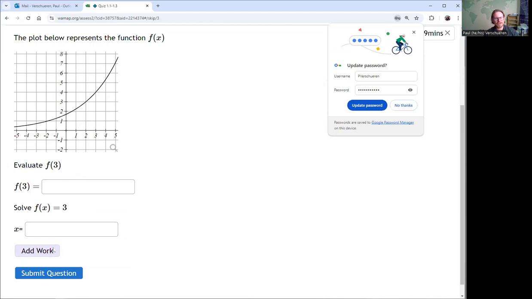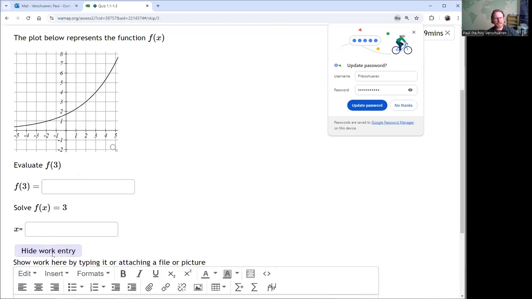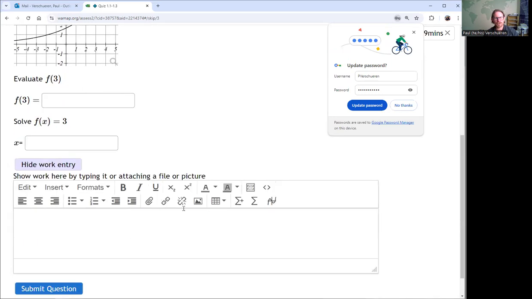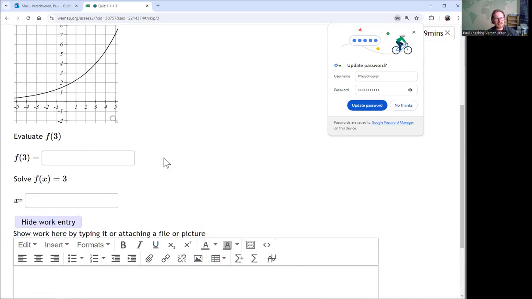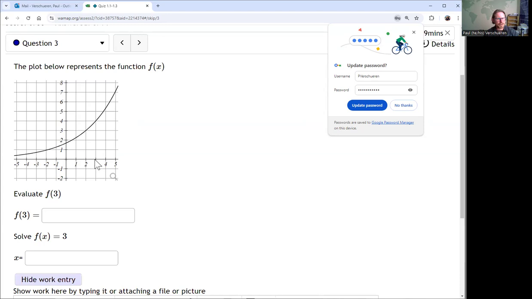They all have this add work button. And notice you can attach a file, you can attach an image. Part of the reason you have so much time on this is so you can provide work when you need to. In this case, I'm going to say f of 3 is 4. And I'm going to say when f of x is 3, x is 2.